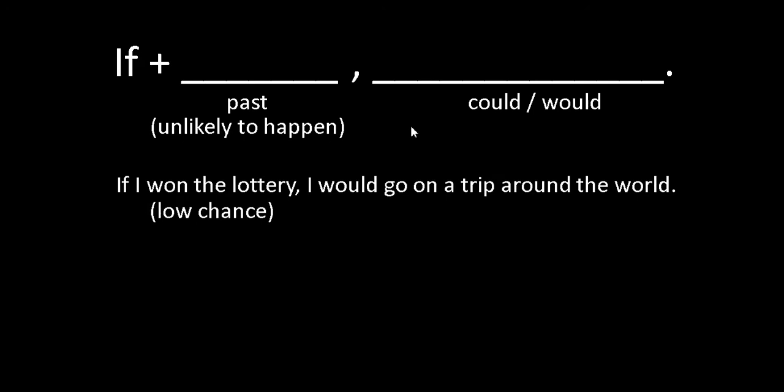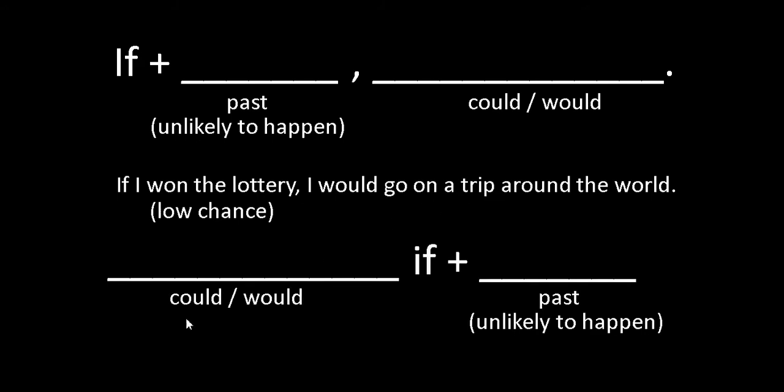So let's show an example. Number one, if I won the lottery, notice won is the past of win. If I won the lottery, I would go on a trip around the world. But what's the chance of winning the lottery? The chance of winning the lottery is low. There's a low chance of that. And so we say, if I won the lottery, even though I think it will not happen, I would go on a trip around the world. So in the unlikely case that I won the lottery, this is what I would do.